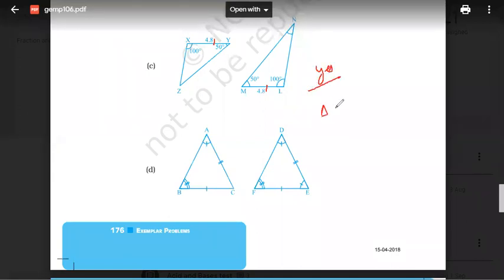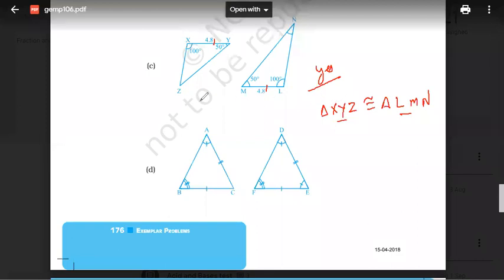So I can write like this: triangle XYZ is congruent to triangle. Angle X is 100, here angle L is 100, L. Angle Y is 50, angle M is 50, M. The last is N, because ML is equal to XY. Got it? Right everyone? Are you getting?